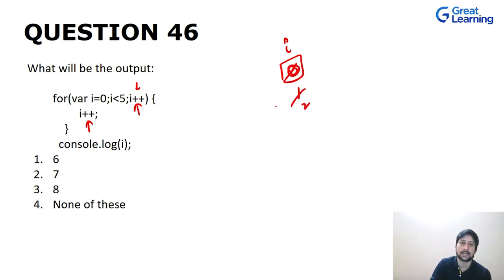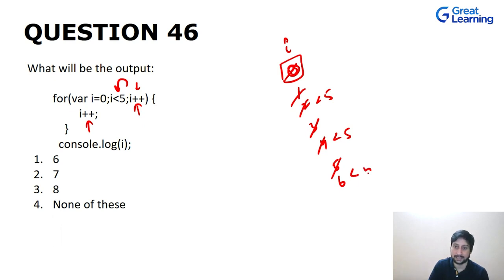Now it checks the condition, that is, I less than 5. Yes, it is. Now it goes back inside again and increments it. The for loop increments it again and checks the condition: is 4 less than 5? Yes, it is. It goes inside, increments it, and then goes to the for loop again and increments it. Now it checks, is 6 less than 5? No, it is not. It is out of this for loop and we are trying to access it over here,